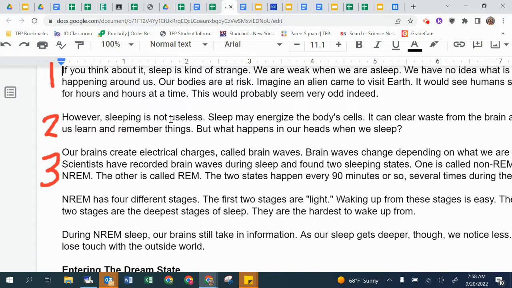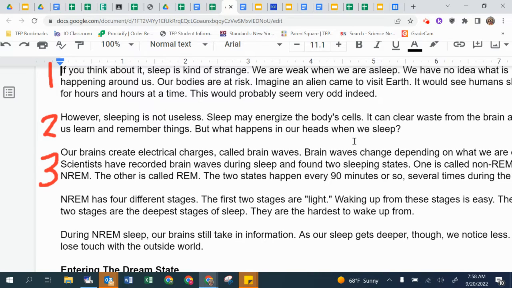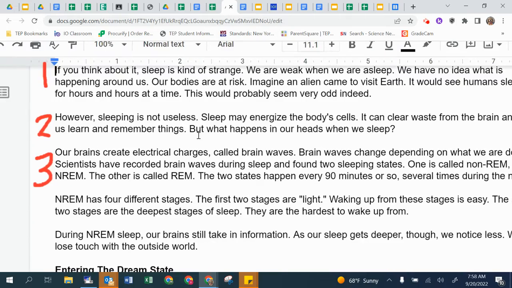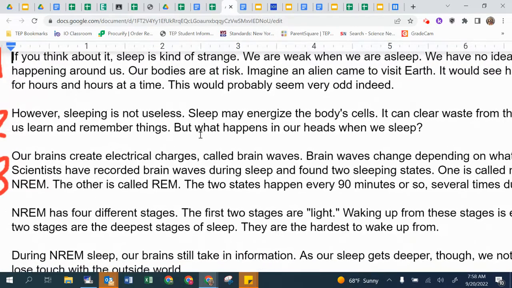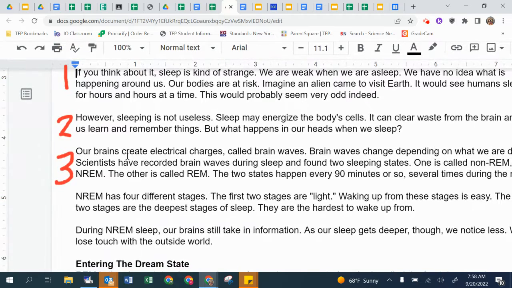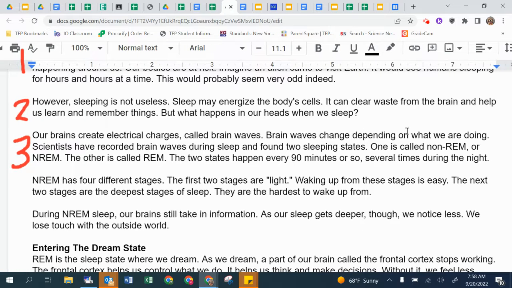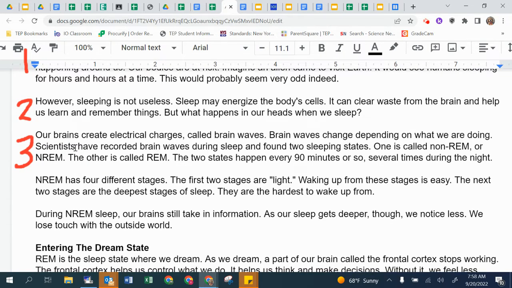However, sleeping is not useless. Sleep may energize the body's cells. It can clear waste from the brain and help us learn and remember things. But what happens in our heads when we sleep? Our brains create electrical charges called brainwaves. Brainwaves change depending on what we are doing. Scientists have recorded brainwaves during sleep and found two sleeping states. One is called non-REM or NREM. The other is called REM.